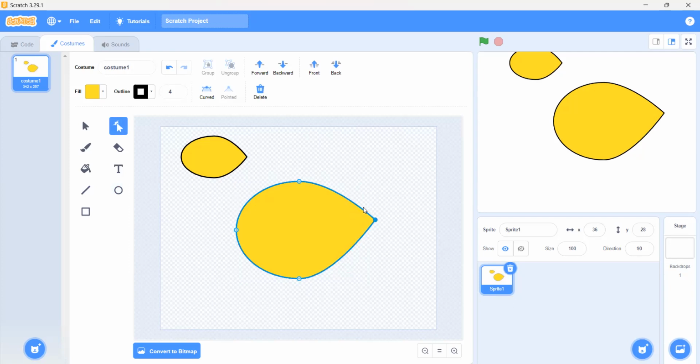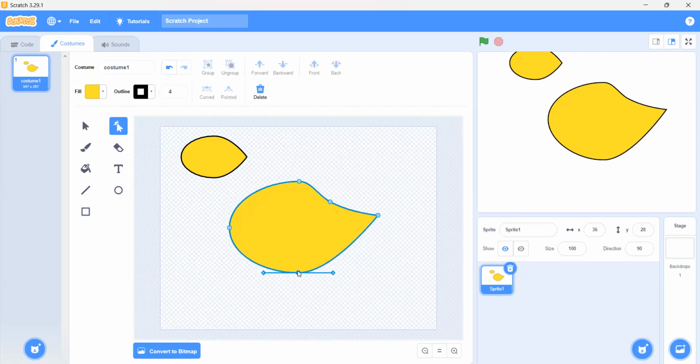Is that it? That's it. Yes, I think I like it. Or we can curve it from here a little bit. Yes, we can. That's fine. Maybe a little more up. Is it fine now? Okay, I think it is fine.